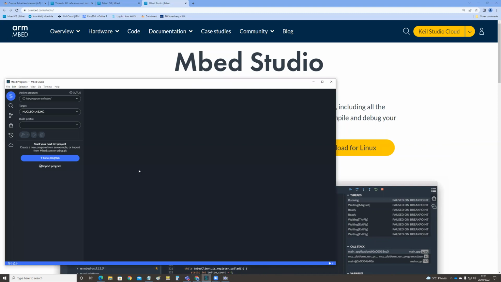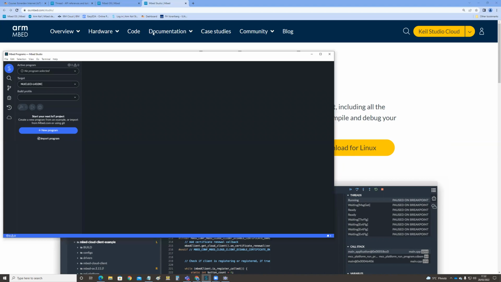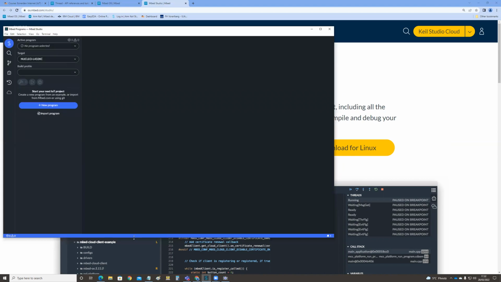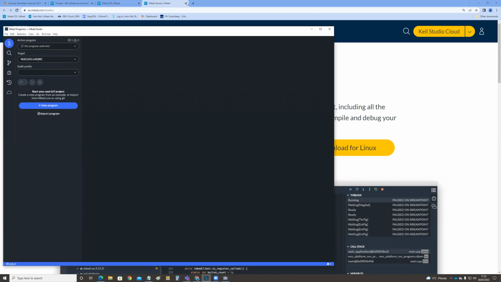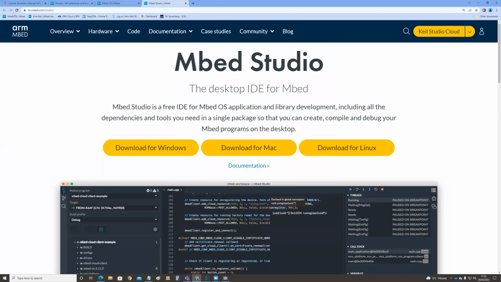I'll go now into my just installed Mbed Studio. And then I will just organize the screen a little bit so that I have my development environment in here, and the documentation on the right.